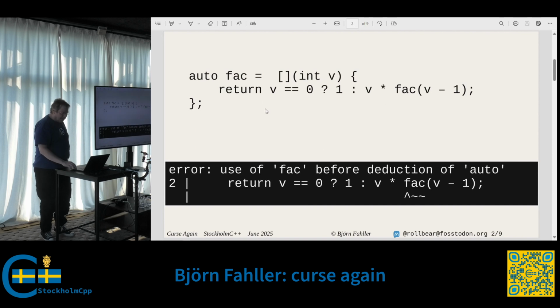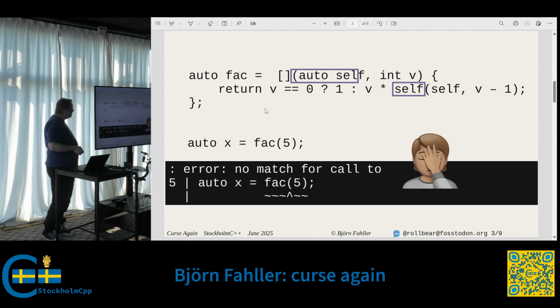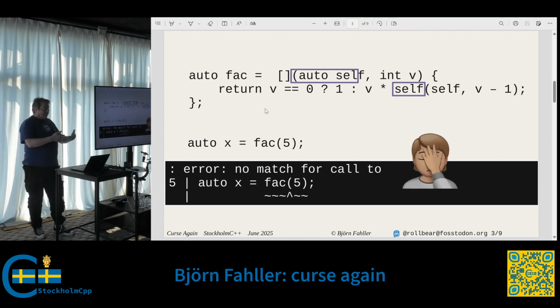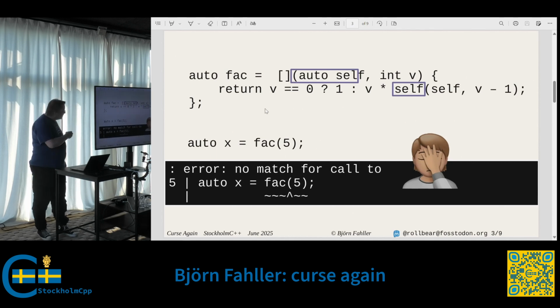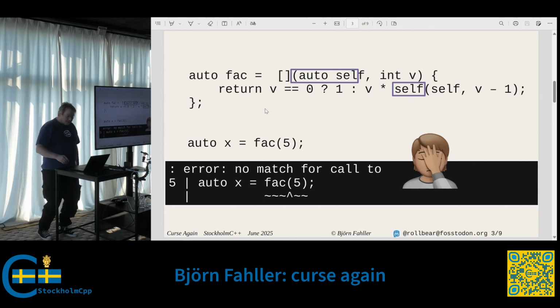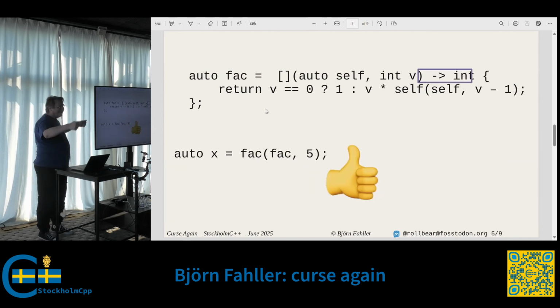So how do we do this? Well, like all problems in computer science, we add an extra level of indirection. So we take a Python-esque thing here and have ourselves as an argument, and then we can call ourselves. But of course, this doesn't work because we're not calling fac with anything other than a number. So okay, then I call fac with fac and 5. Now it doesn't work because this call of self doesn't know what the return type is because it hasn't been deduced yet. So we give it a return type. Okay, we're good.